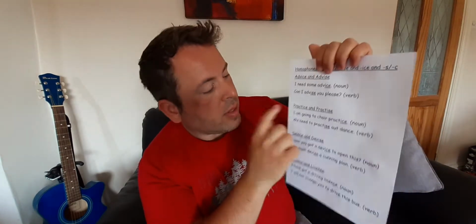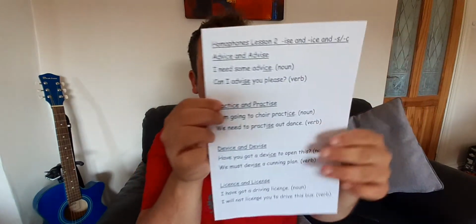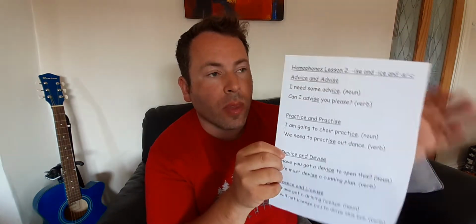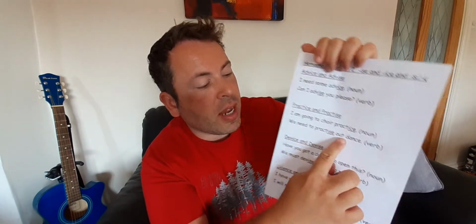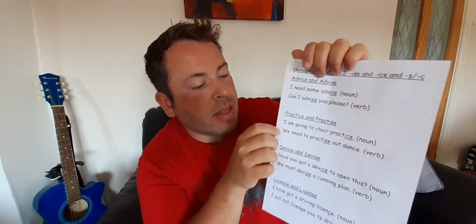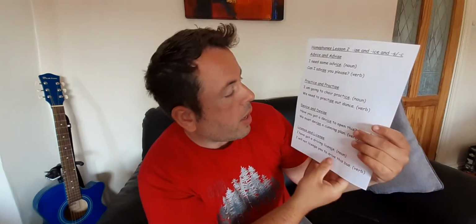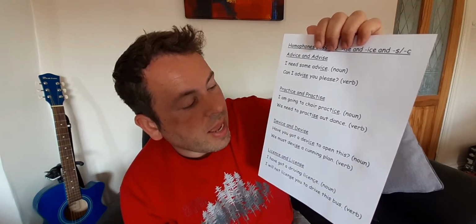All right, same with practice and practice. I'm going to acquire practice. ICE is a noun, so choir practice, dental practice, for example. We need to practice our dance. There's a typo there, just ignore that. It's meant to be an R, it says out instead of R. So we need to practice our dance. So ISE, practice, with an S.